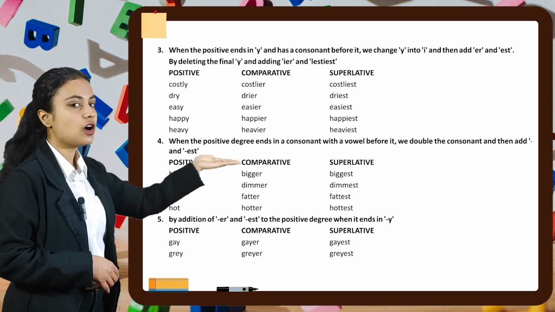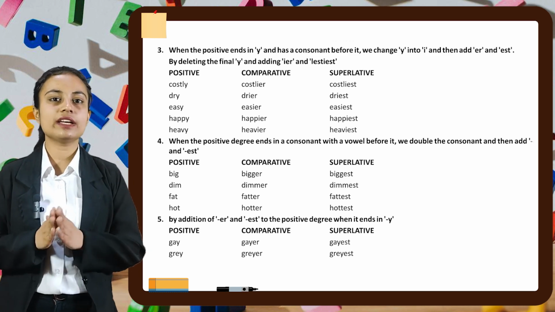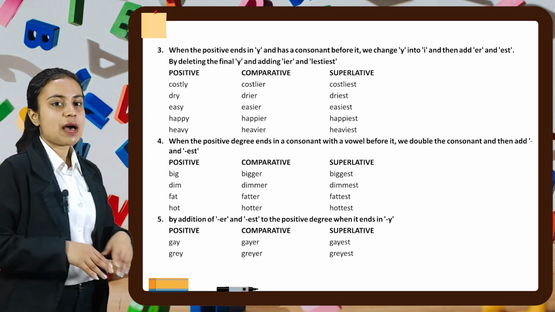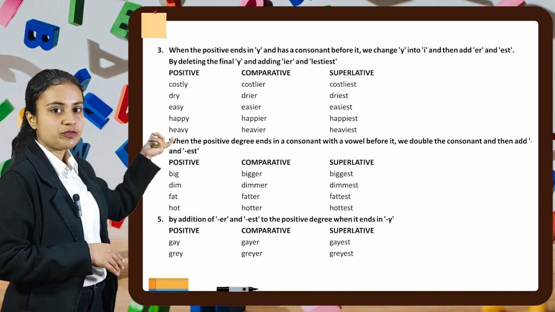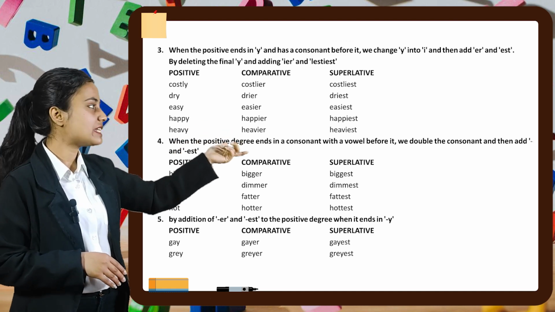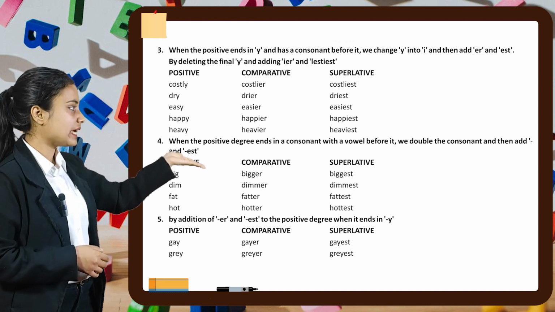Hot, hotter, hottest. Now next, we can form degrees by adding er and est to the positive degree when it ends in y. So for example, if we have the word gay, we will add er, then it will become gayer for comparative, and when we add est, it will become gayest in superlative. Next is grey, greyer, greyest.